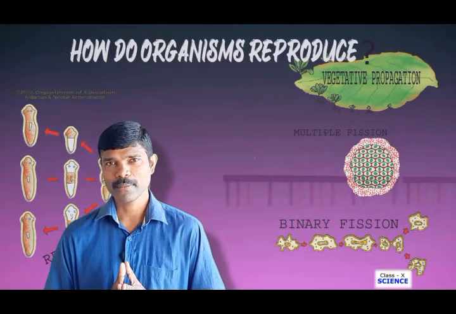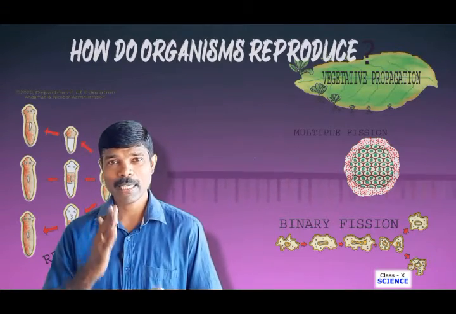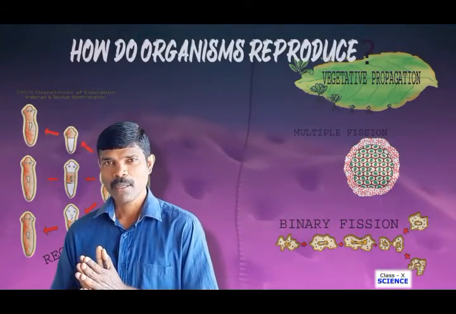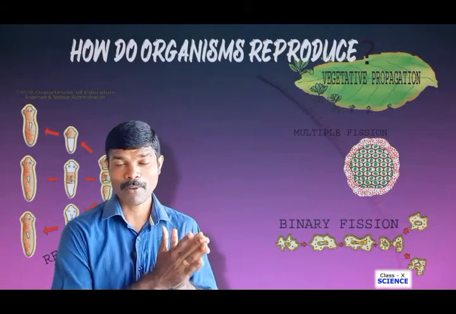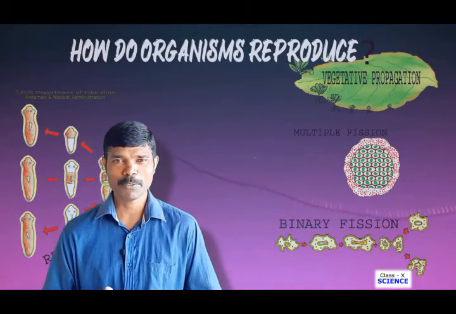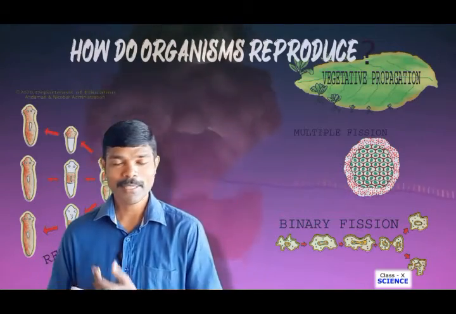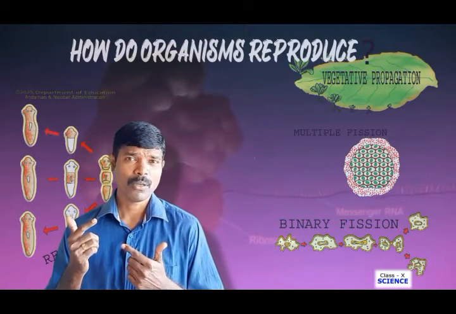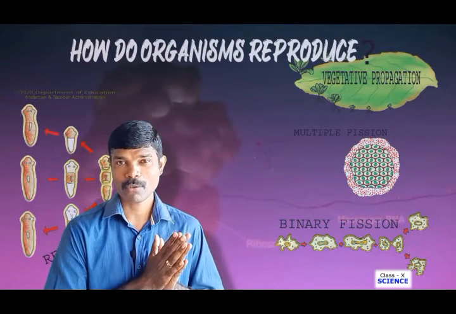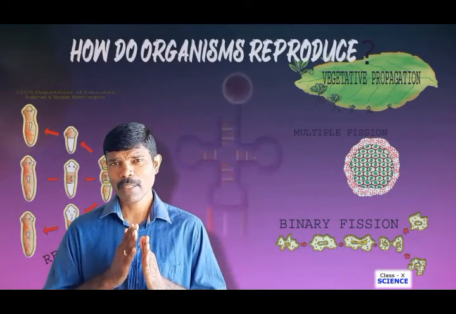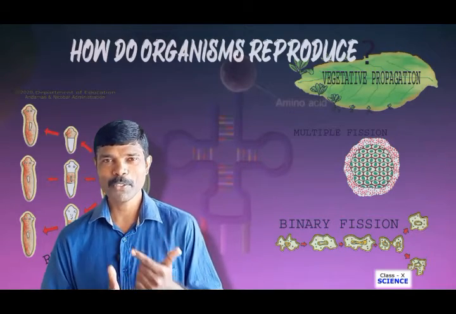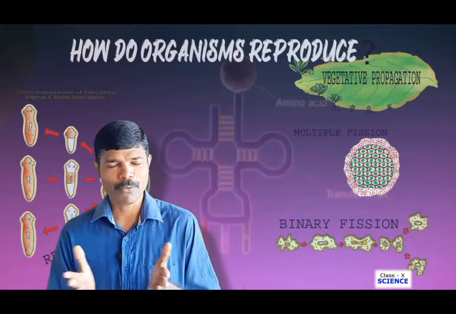Regeneration is a process in which, when a living organism is cut into pieces, each piece will grow as a new individual. The same thing we have seen in fragmentation, right? So what is the difference between fragmentation and regeneration? Here, in the cutting process, not all the pieces will grow into a new individual. In case of regeneration, when the organism is cut, the piece from a germ cell will grow into a new individual. One example is planaria.